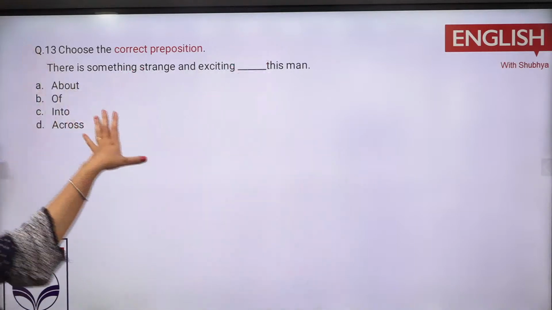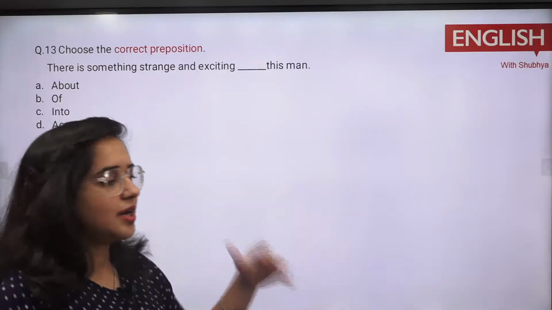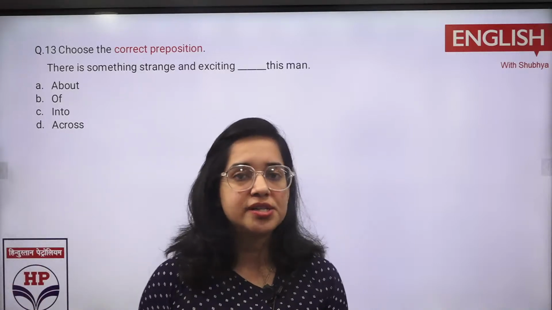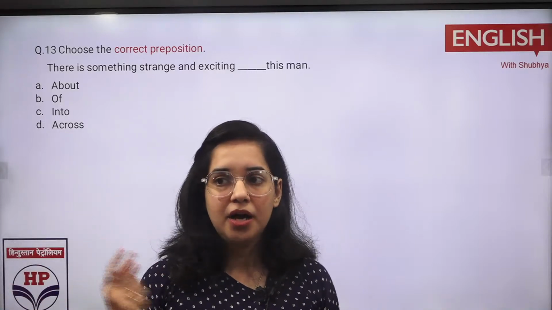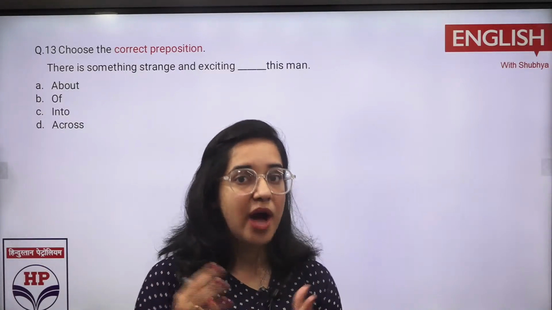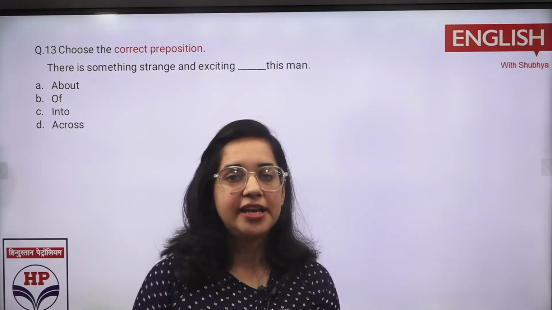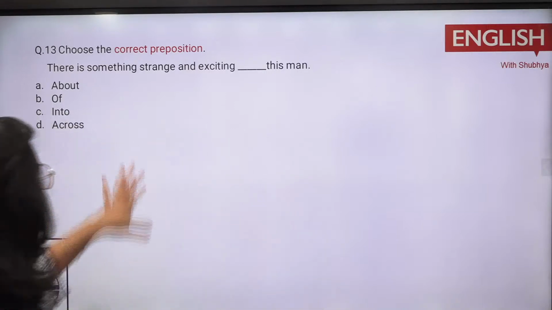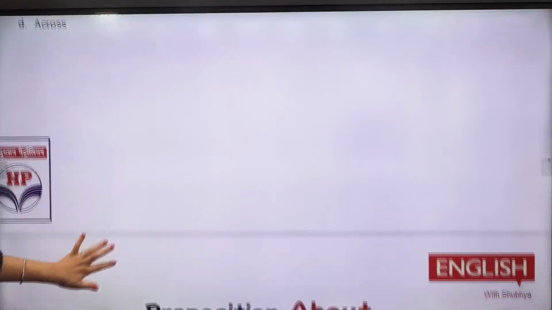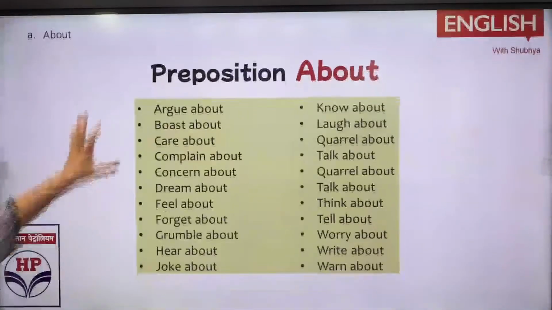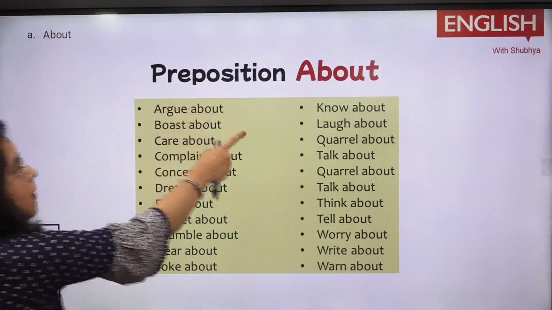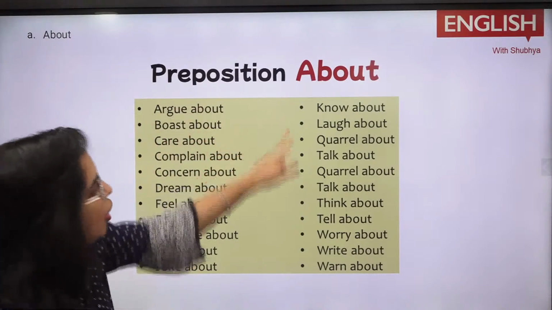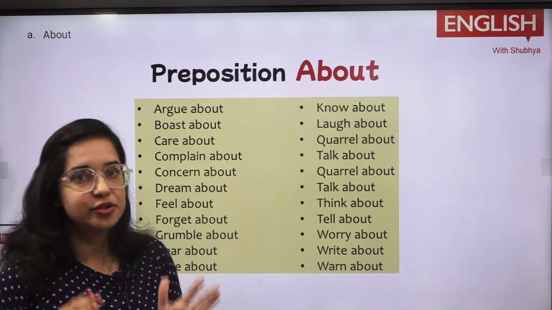So same way before I have discussed कि कहाँ पे in लगना है, on लगना है, to लगना है. We have a set of prepositions, right? So basically just focus, जैसे I ask you, this is dash 5 o'clock. So at 5 o'clock. Dash Delhi, in Delhi, right? Dash the table, on the table. So you need to comprehend कि कौन सी preposition कहाँ पे लगेगी. Okay? So here about also you can just argue about, boast about, care about, complain about. Whenever these words come, always about would be used, right? So you need to remember it.